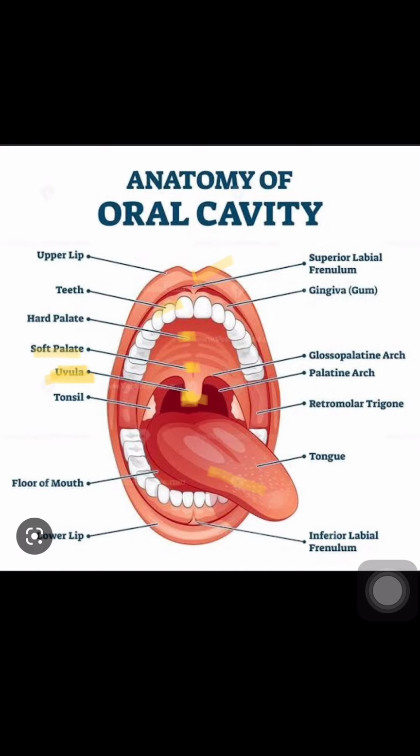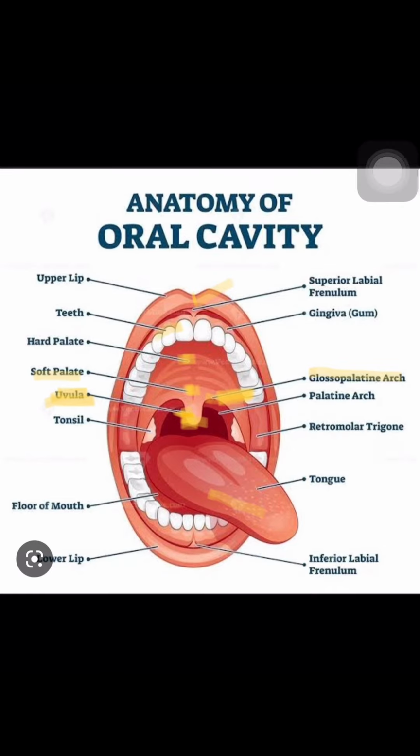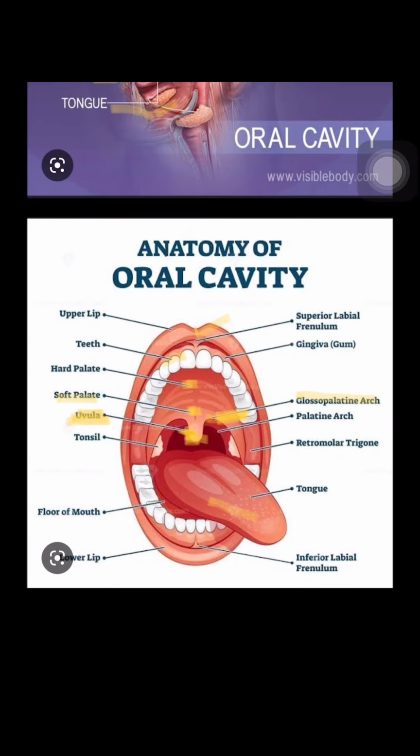called the palatoglossal arch. Here it is written as glossopalatine arch. It's also named that, but we can also say palatoglossal arch. This is an arch present on the lower part of the soft palate. Here you can see this is the glossopalatine arch. This helps the uvula, and this also helps in swallowing and yawning. So that's it. After that, I'm showing you another picture.